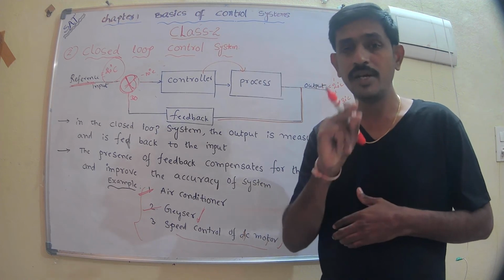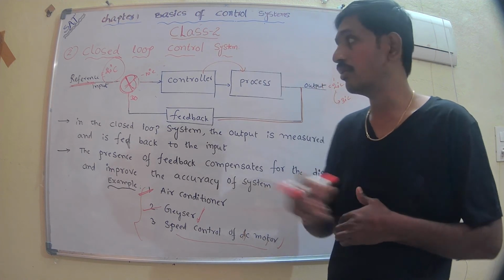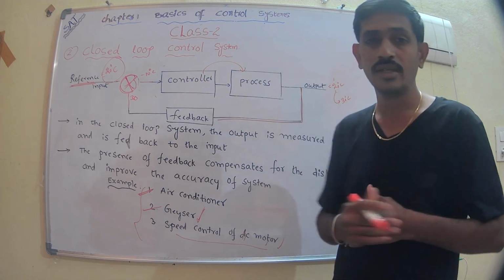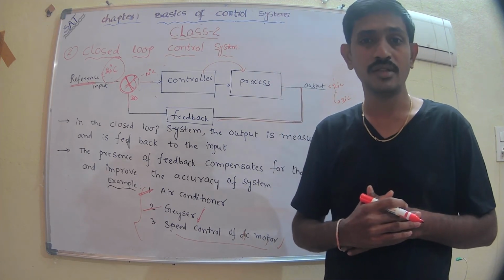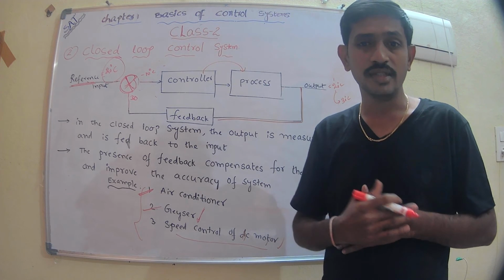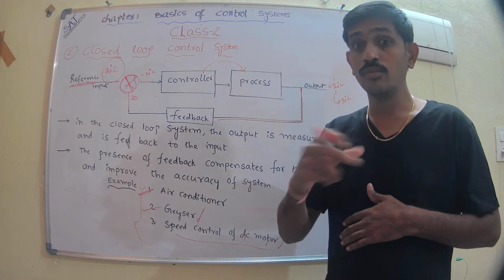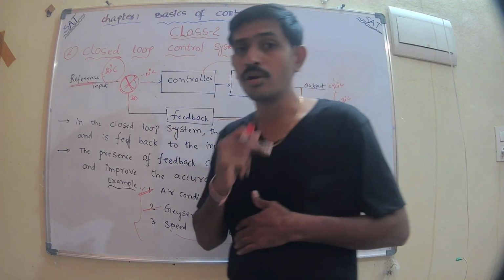And what are the drawbacks? The main drawback of the closed loop control system is that it is costlier because of the extra thing, that is feedback. It consists of many different physical components, so it increases the cost of the control system. It also has more complexity. And one more problem is the stability problem.